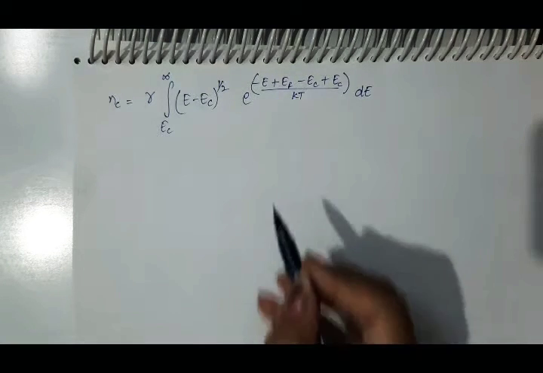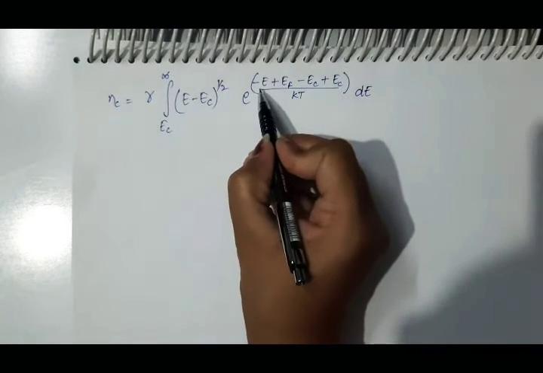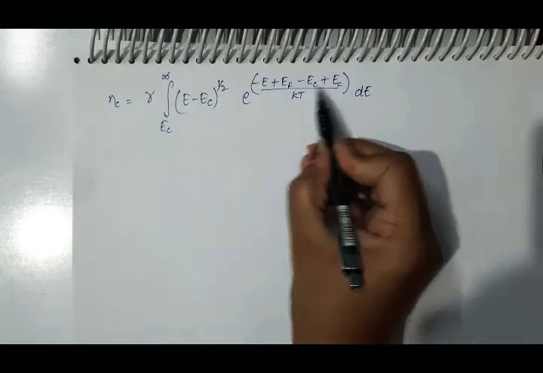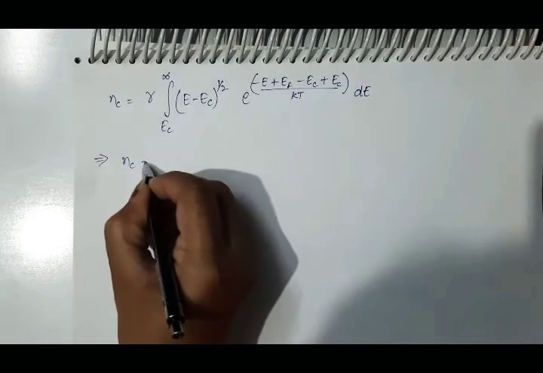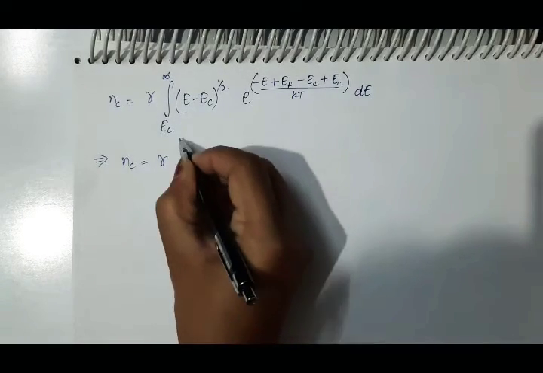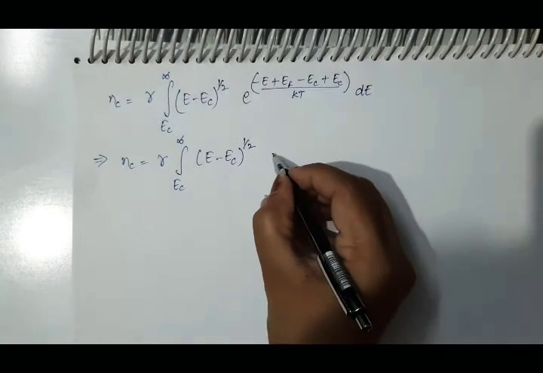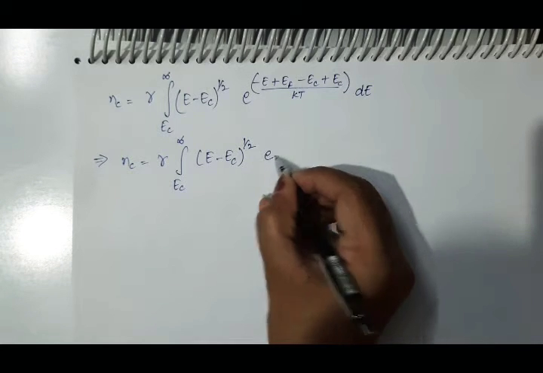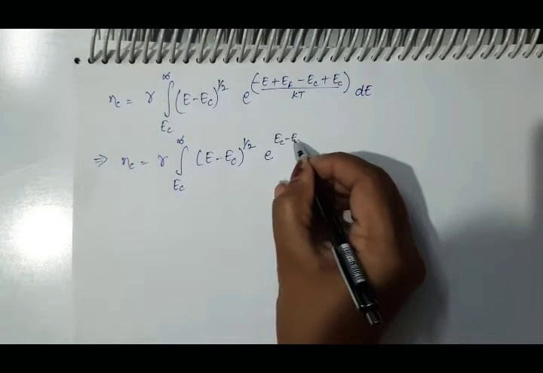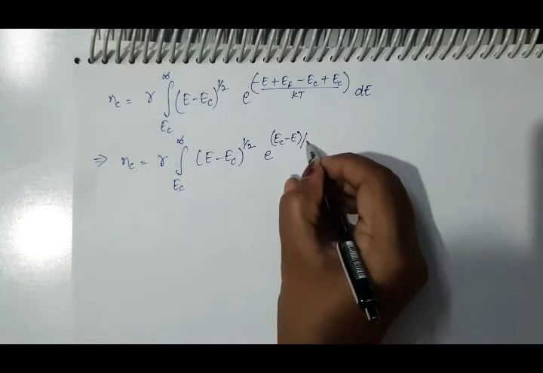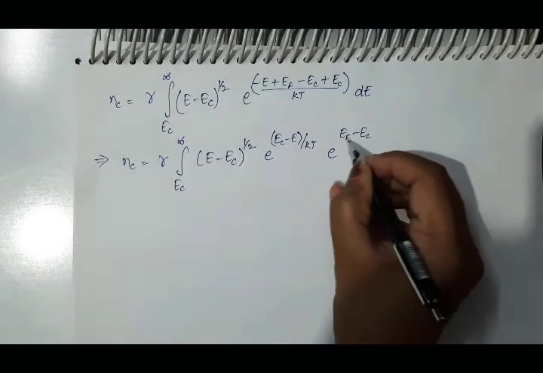So in this we will get two terms. One is minus E plus EC, and the second one will be EF minus EC. So this NC will be gamma integration from EC to infinity, E minus EC raised to power 1 by 2, E raised to power EC minus E upon KT, and the second will be EF minus EC upon KT.